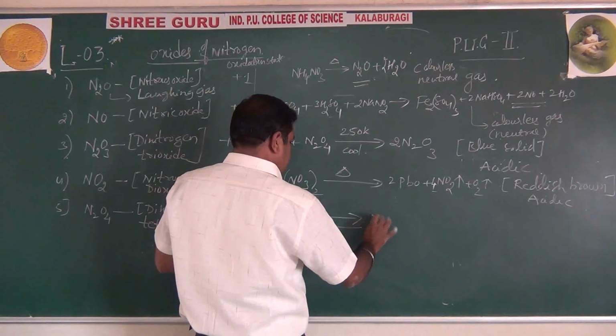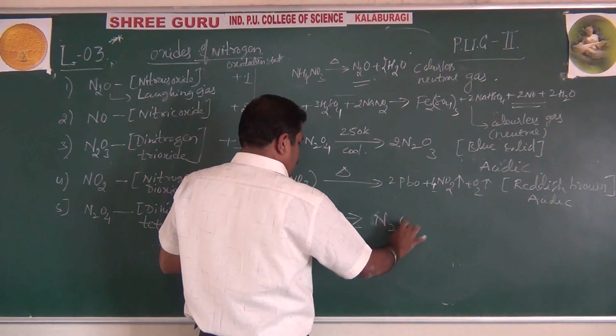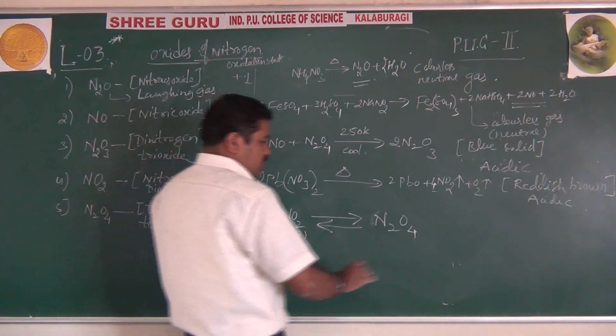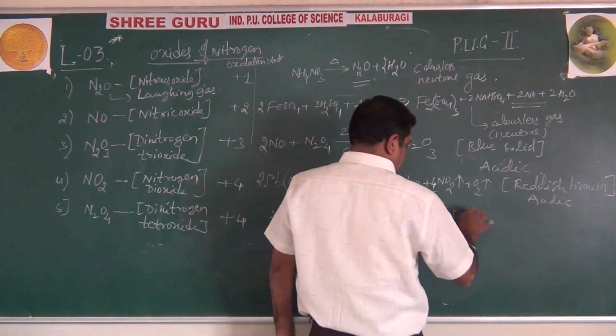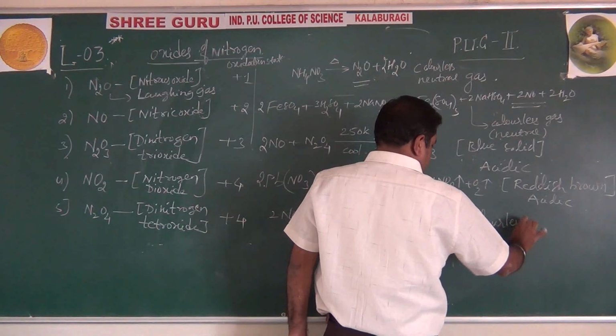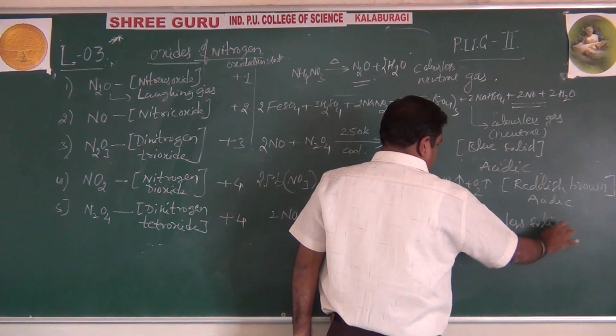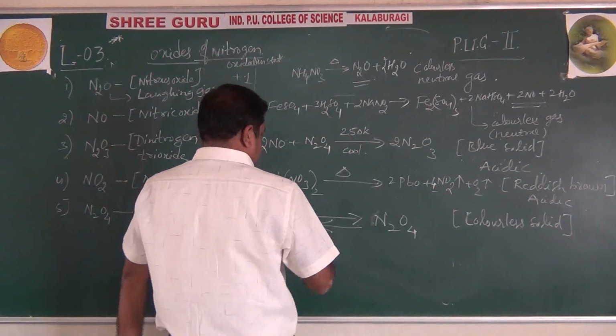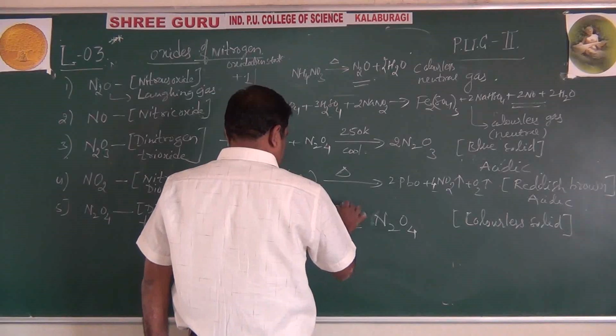Both are interconvertible, we can make it into N2O4. So this is a reversible process, and here it is colorless. It is also a solid. And this is how we can do it, heating it to 673 Kelvin.